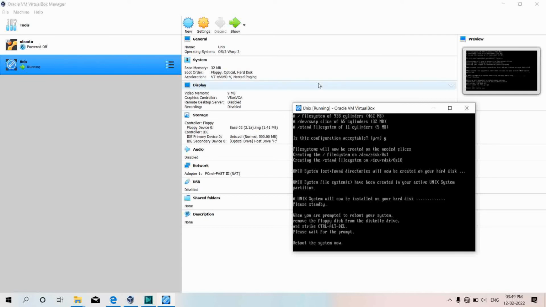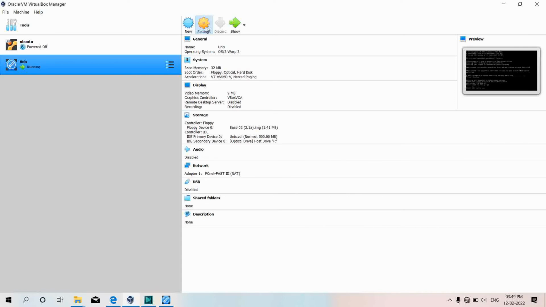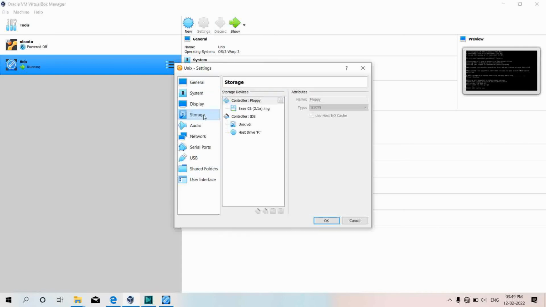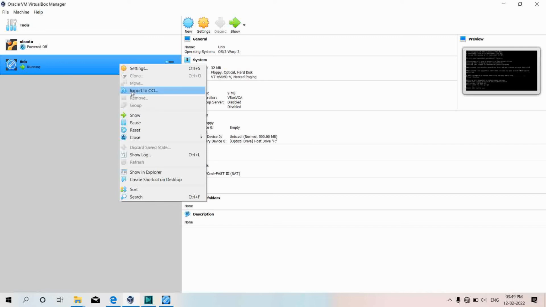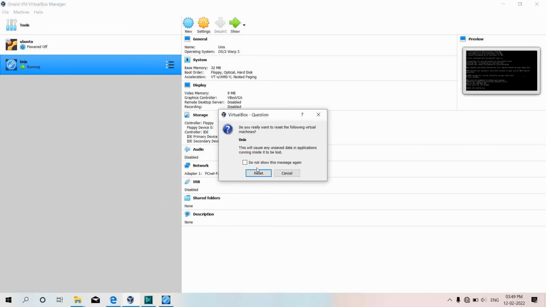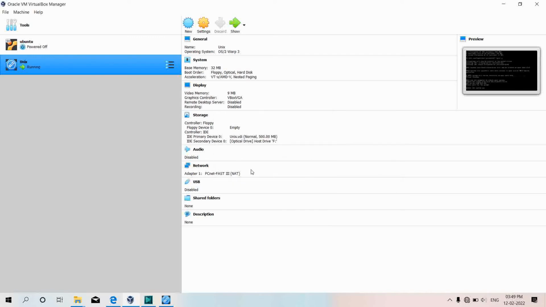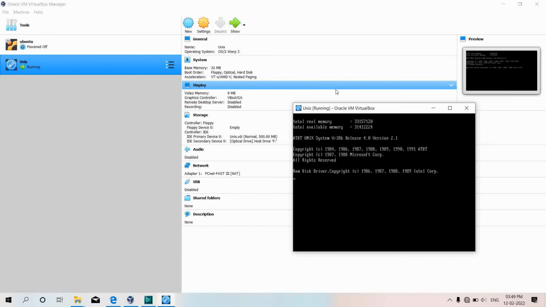That means I need to remove the disk image. I'll go on settings and I'll remove the images. I have successfully removed it, and now I will reboot from here. And now I will start this. Now my Unix is rebooted.